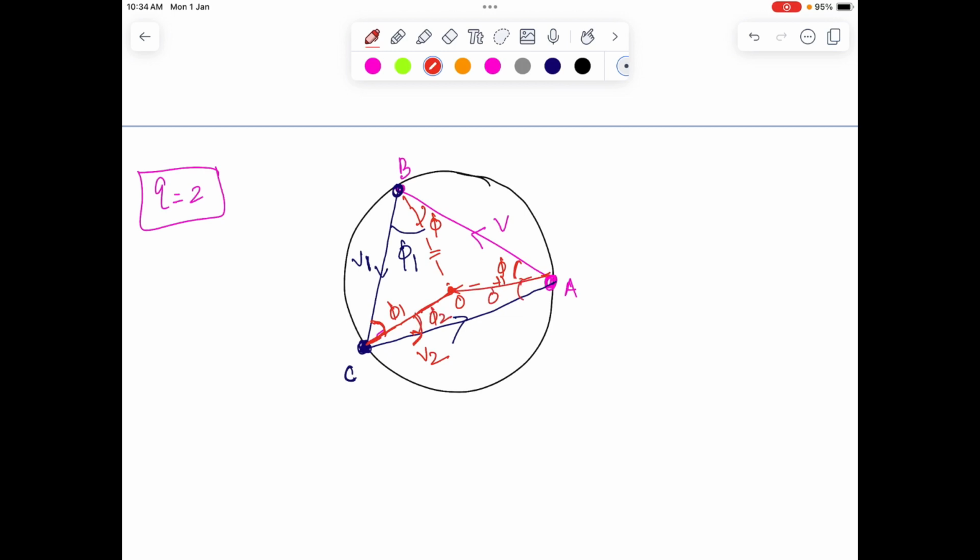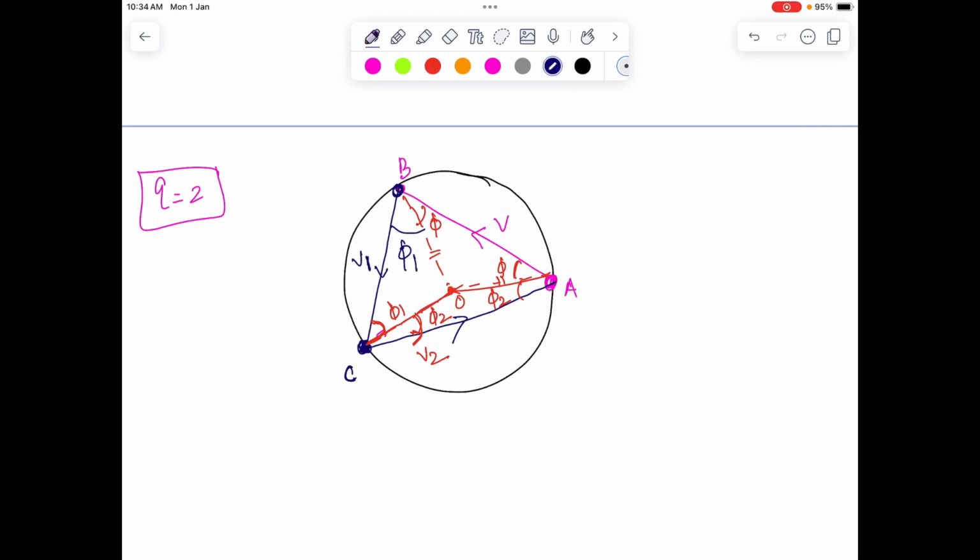Again, let's say it comes with the velocity v2 with an angle of phi 2 over here. In the previous situation, all these phi 1 and phi 2 were equal, but now there will be a difference in this angle because there is a difference in energy because of energy absorption.